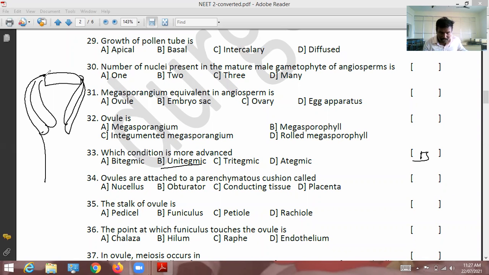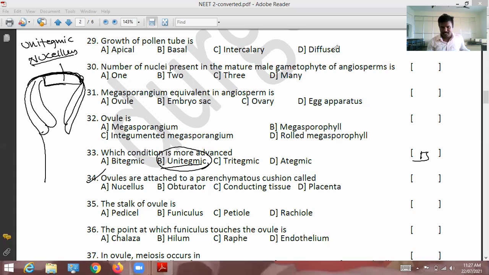This region is called nucellus. When the nucellus is covered by only one layer, that is called unitegmic. In most of the population, the unitegmic condition is more advanced.